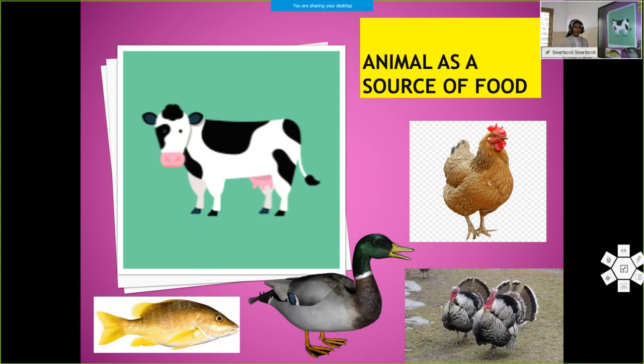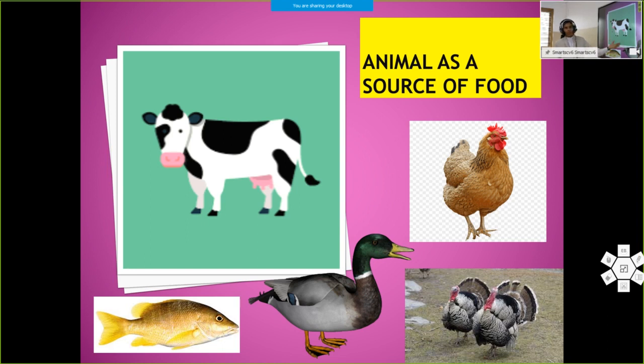What are the different kinds of food we are obtaining from animals? That is milk, egg, meat and honey. Then the cow gives us milk as well as meat. Then the hen is giving egg as well as meat. And fish, they are giving meat.